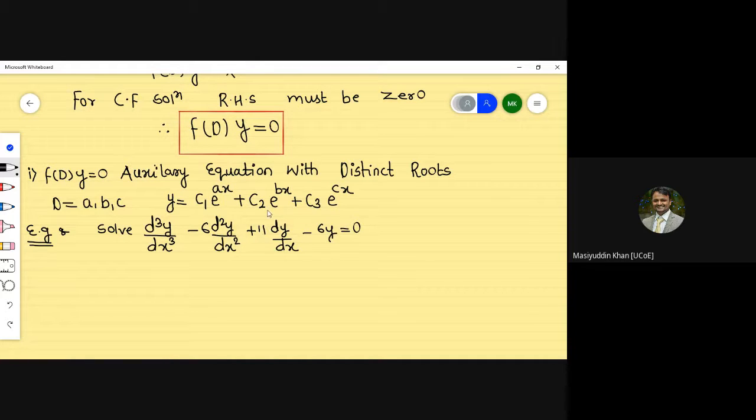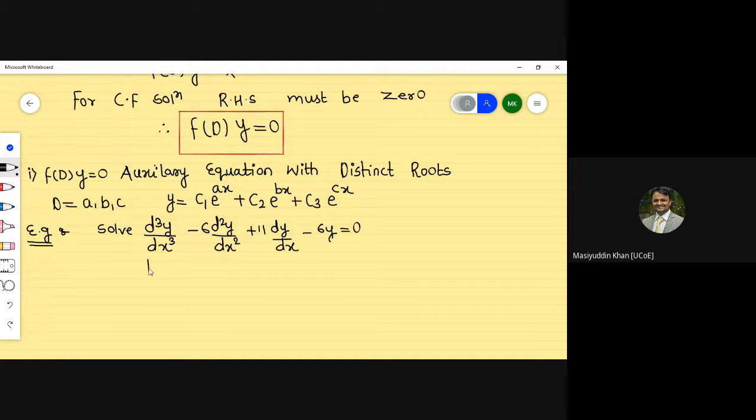So the problem is given. We have to find the roots, and also solve this CF. First, our procedure will be to write it in capital D format. It's your wish, your choice, you can write it directly. I'm writing it out first because this is my first problem for solving.